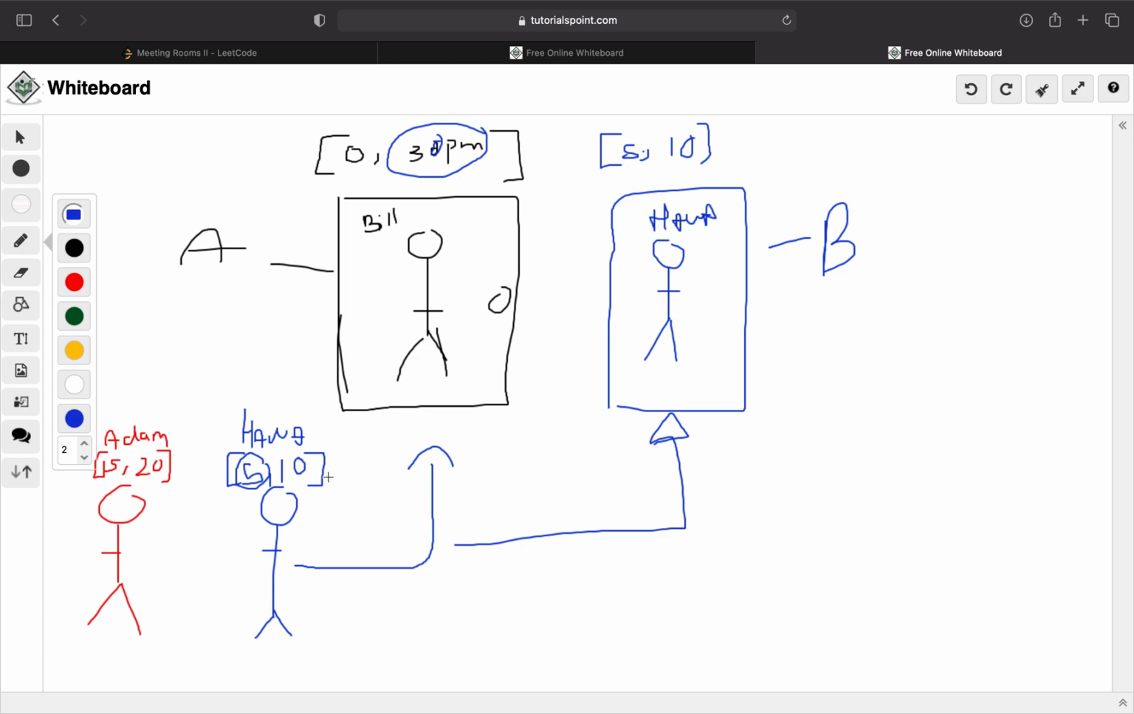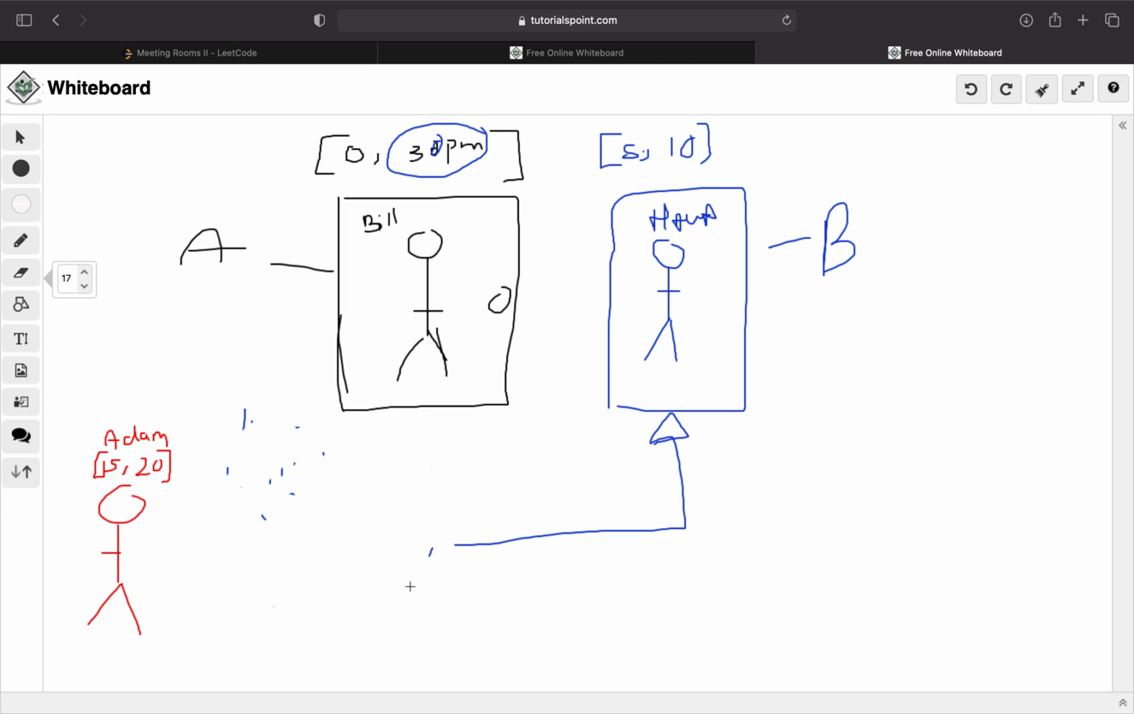So now I'm gonna erase myself here. It's gonna get really messy, but try to follow along if you can. So now I have room B. Now Adam comes along, and Adam's like, okay, my meeting's about to start at 15. I need to find an available room.